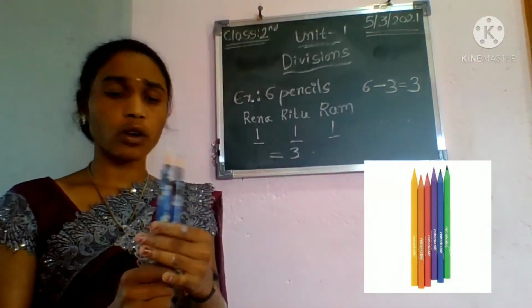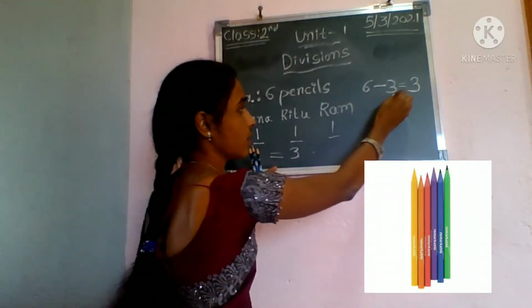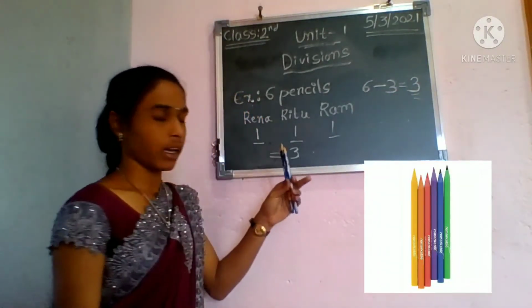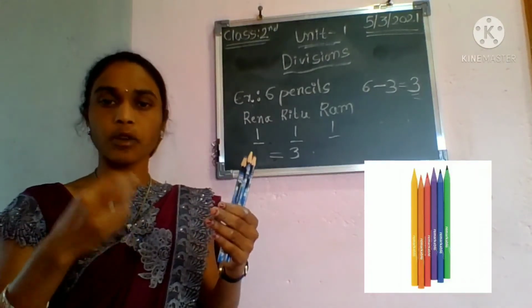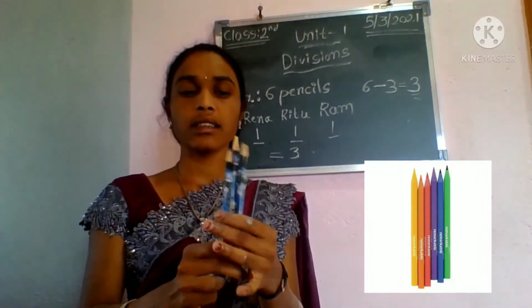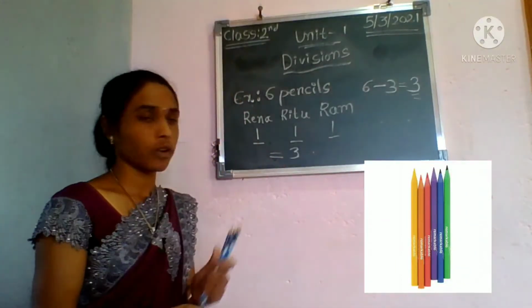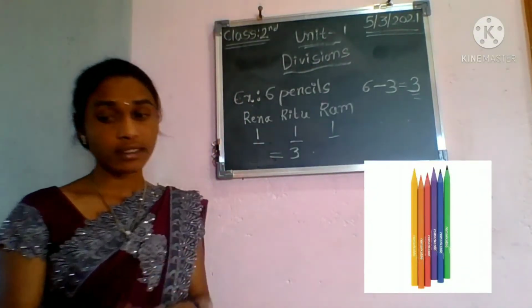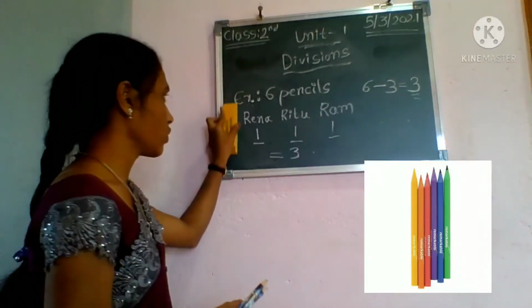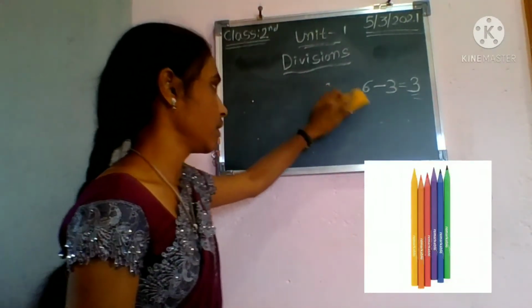How did I get it? Say 6 minus 3, then it becomes 3. I have subtracted 3 pencils from 6 pencils, then I get how many pencils? Only 3 pencils. Right? This is an example for a division. Then, how to write this in division?